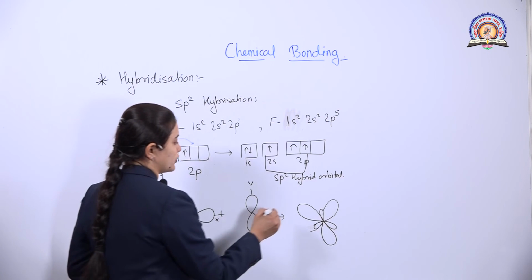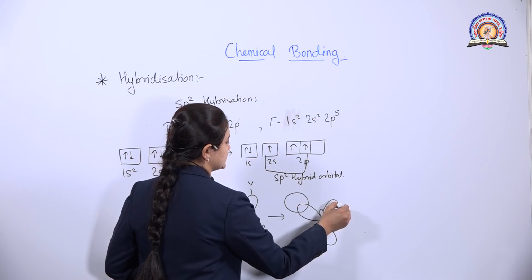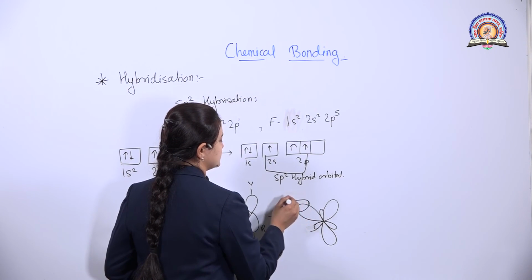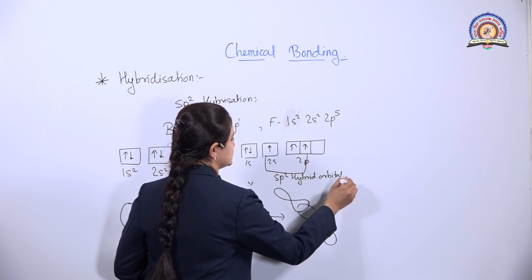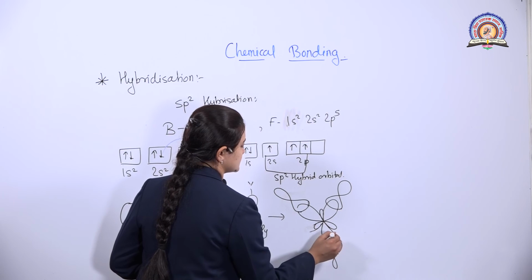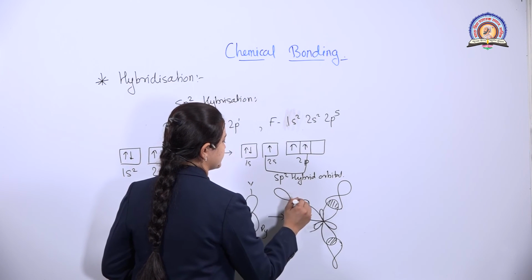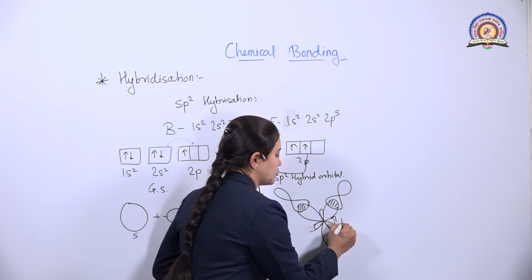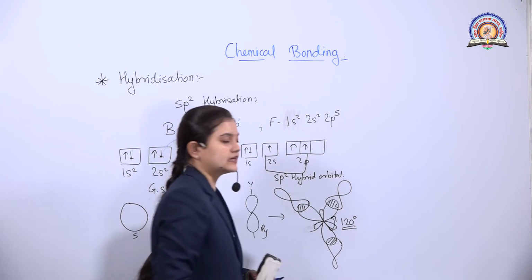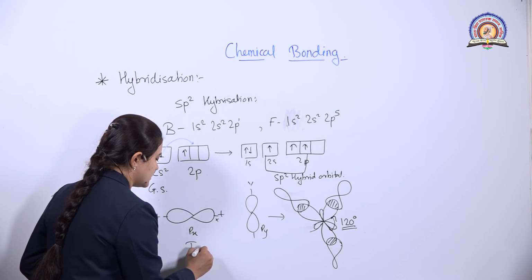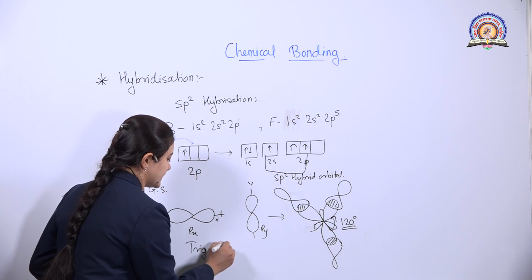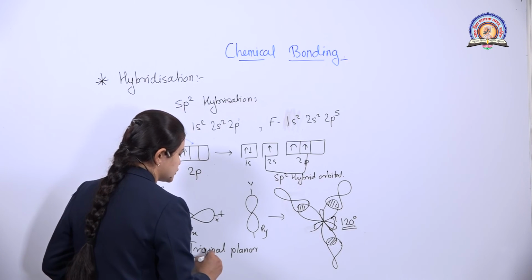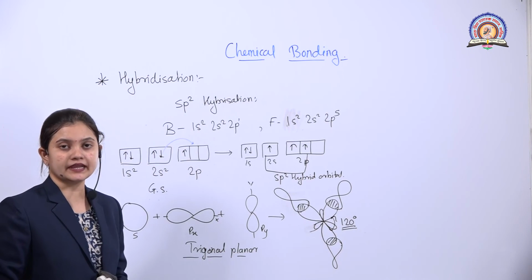And when fluorine shares one electron with this, the fluorine electron is also in a p orbital. That means it shares like this. This is nothing but the sharing. The angle between them is 120 degrees. That is, its geometry is trigonal planar. So whenever there is sp2 hybridization, the geometry is always trigonal planar.